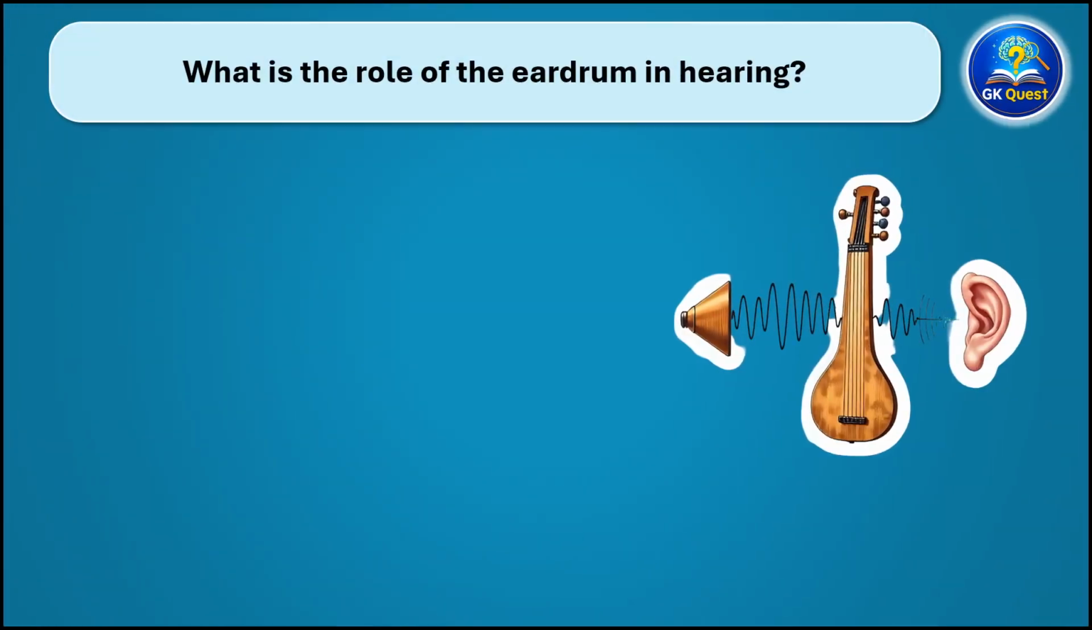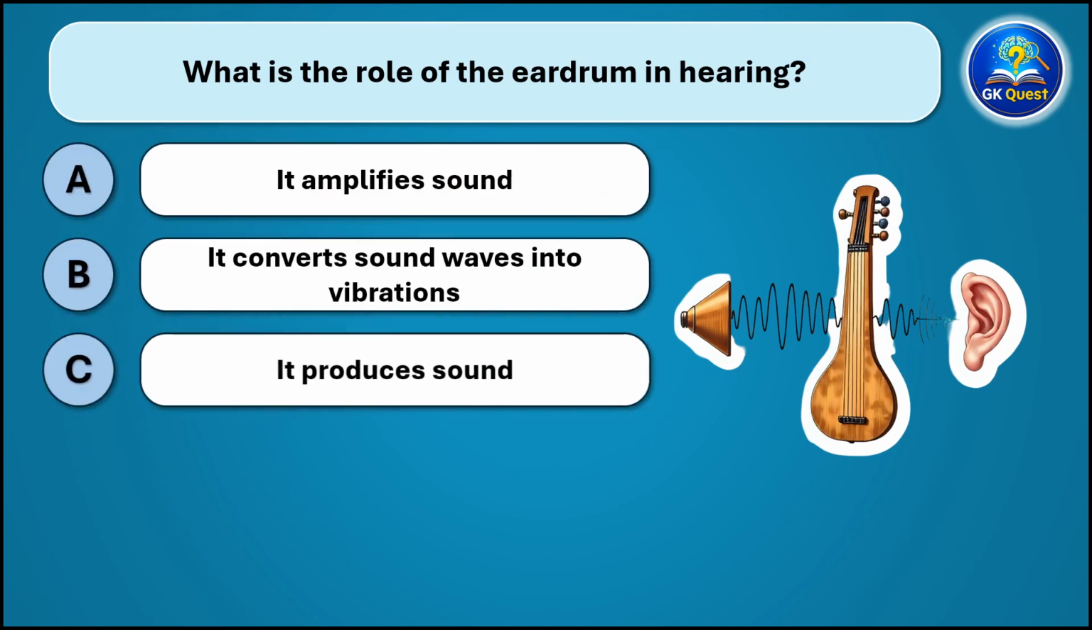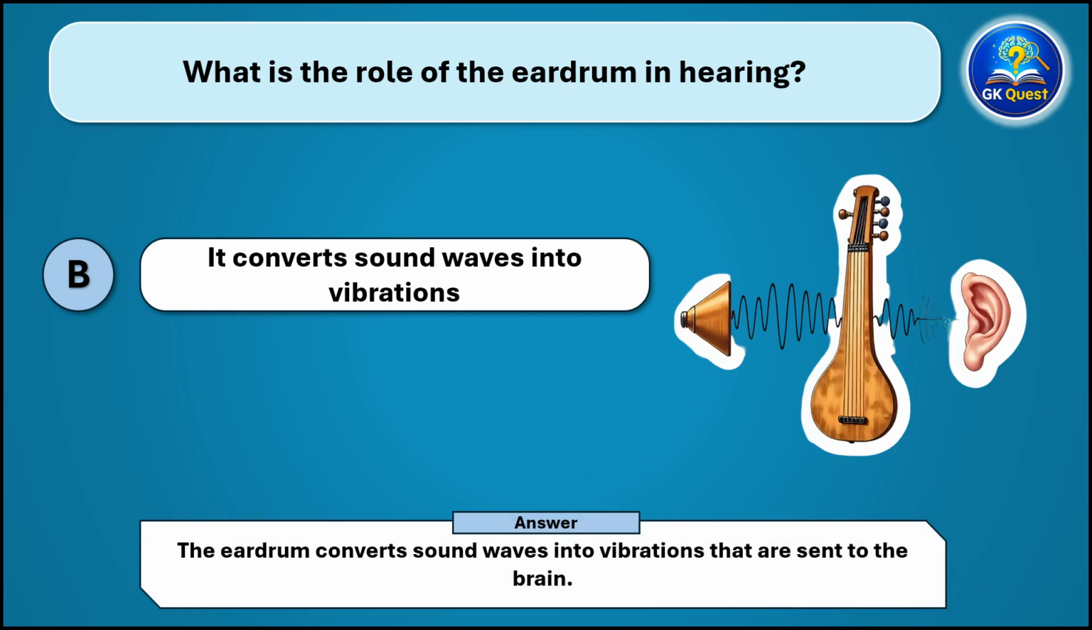What is the role of the eardrum in hearing? And the correct answer is the eardrum converts sound waves into vibrations that are sent to the brain.